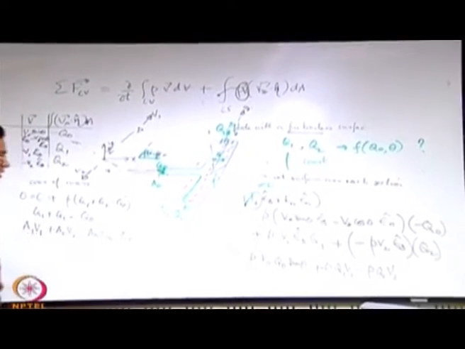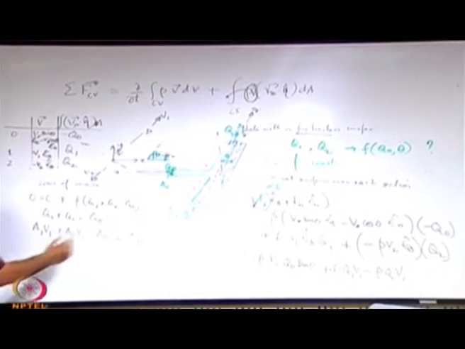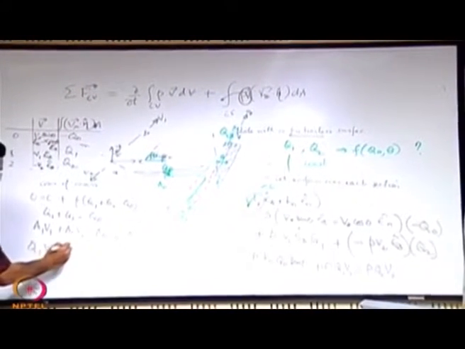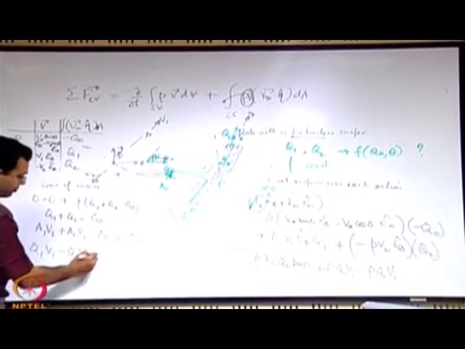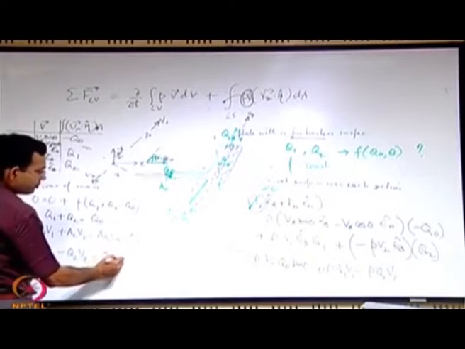So, rho being a constant, from that equation you can write q1 v1 minus q2 v2 is equal to q0 v0 sin theta.